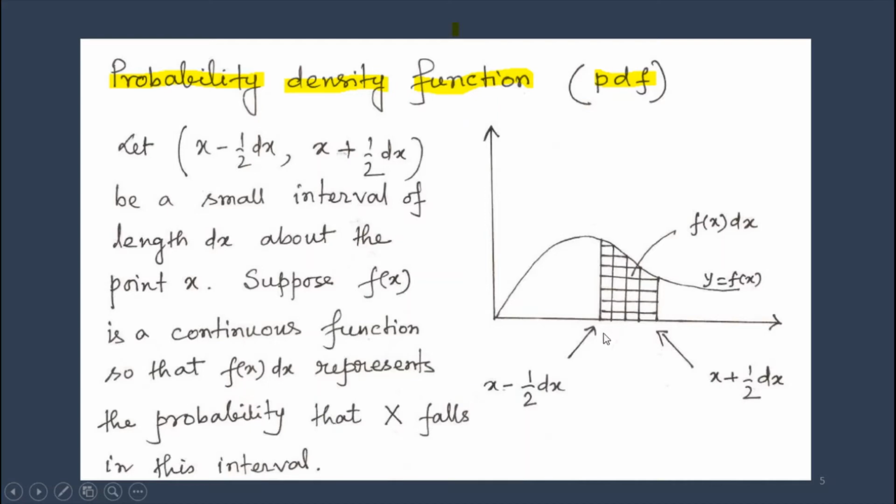Here x minus half of dx and x plus half of dx make the small interval with length dx, and this area is f(x)dx.